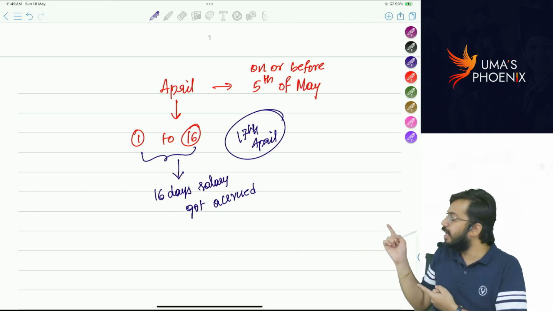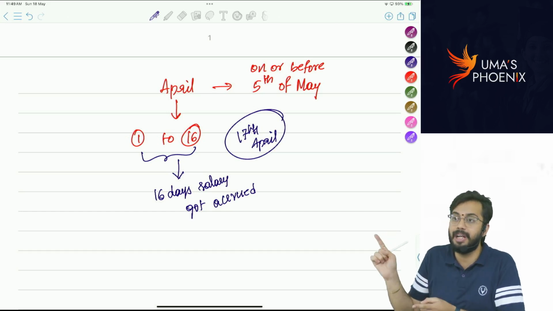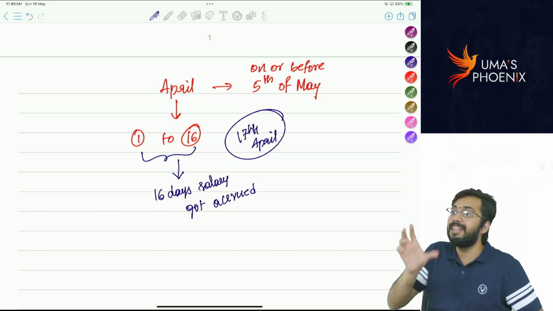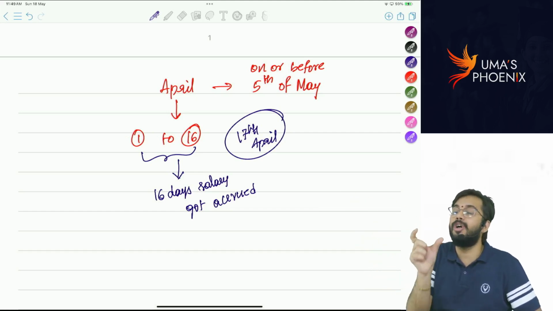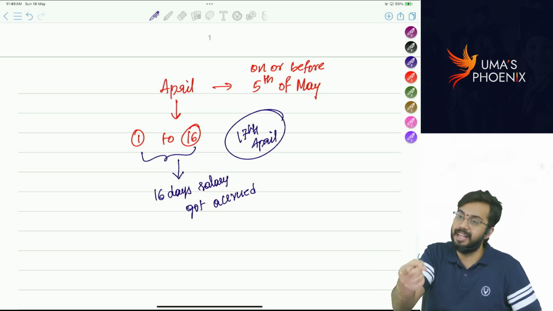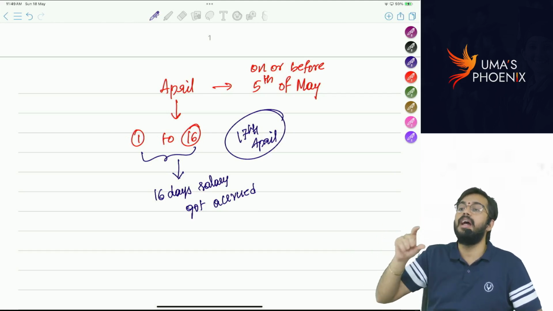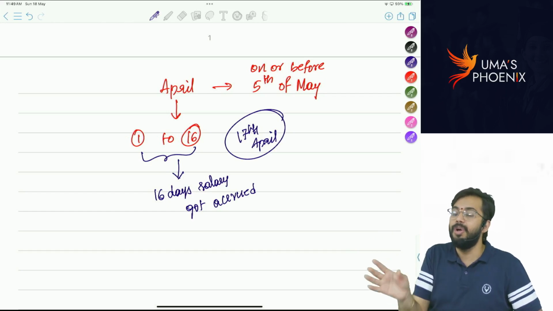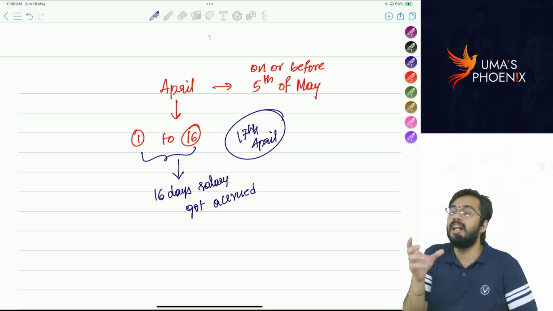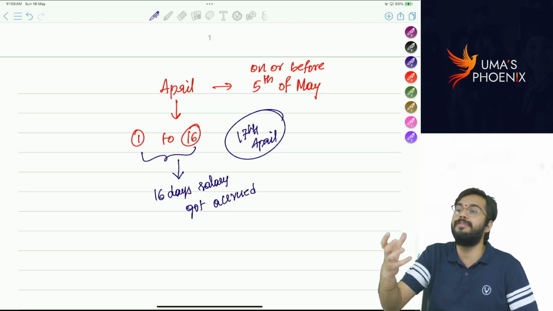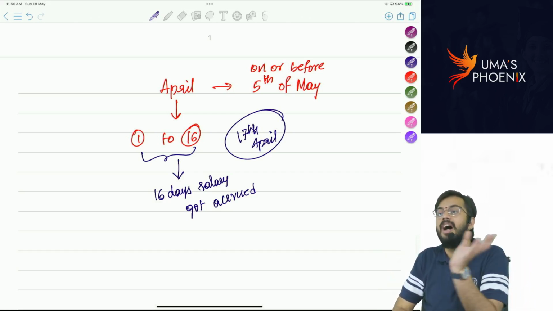Tell me, in this case, did he work from April 1 to April 16? Yes, he worked from April 1 to April 16. That means for 16 days, he has the right to receive salary from the employer. So accrue means what? Right to receive the income. Due means what? Right to enforce the payment. Can he enforce payment on 17th April? No. He can enforce payment only on 5th May. So due date means, due basis means the day on which he got the right to enforce payment. Accrue means right to receive the income. That is the difference between accrue and due.